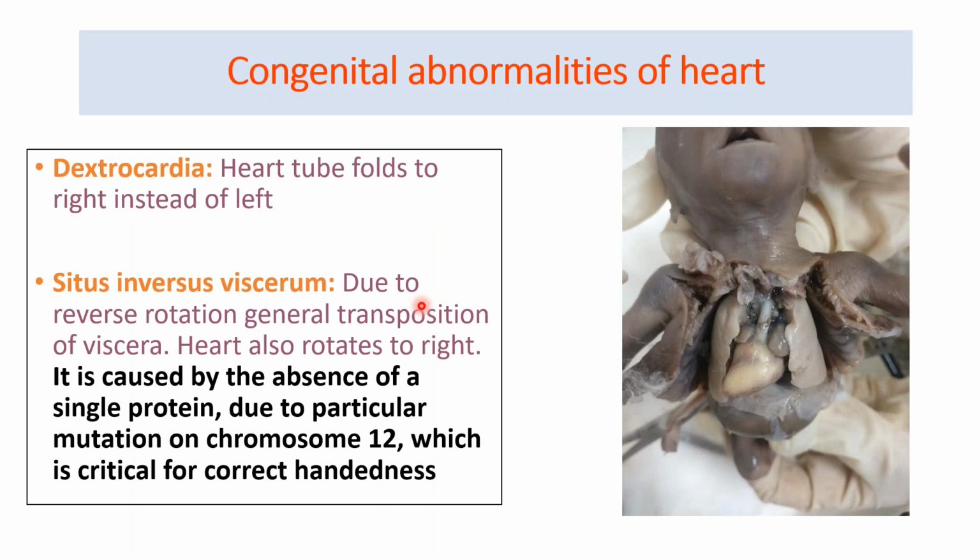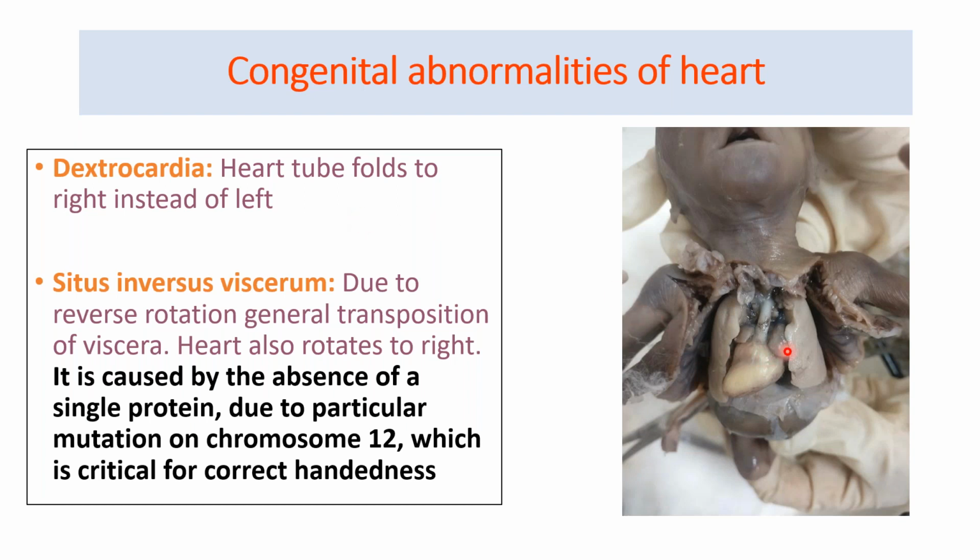The other abnormality is dextrocardia. Dextrocardia is when, as we were doing the primary heart field and the secondary heart field, I said that the heart tube, when it was forming, was also forming with a patterning sequence, a left to right patterning sequence, which was corresponding with the left to right laterality of the body also.